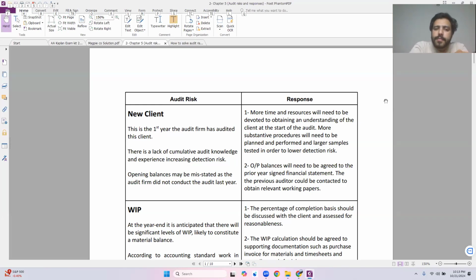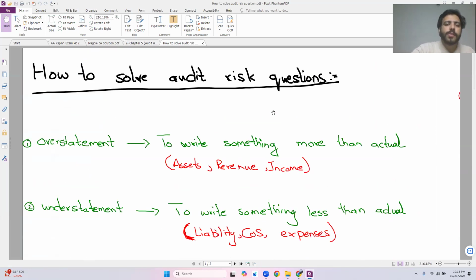When we were done with that, I came towards a very simple thing, and I told you that you need to understand two very specific words. What is meant by the word overstatement? What is meant by the word understatement? What is the company more prone to overstate? Revenue items, anything income related, assets, revenue. This is something that the management is by default prone to overstate. An understatement means that the company will deliberately write something below what is actually to be recorded. And what is the company more prone to understate? That is the liabilities and all the expenses within the profit and loss statements.